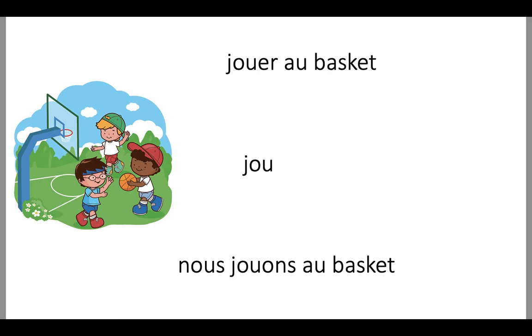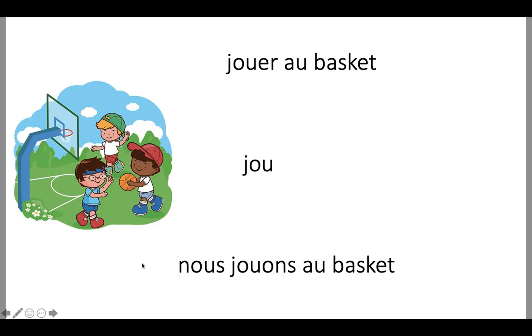So first I ask myself, what is the activity they're doing? Jouer au basket. Got it? What's the first thing I have to do? I look at that verb here, and I'm going to get rid of that ER. That just leaves me jou, J-O-U. Now to say we do it, I'm going to start my sentence with which word? Nous. I'm going to take this stem, J-O-U, and add the O-N-S on the end of it. Nous jouons au basket. We play basketball. Make sense? Okay, it's pretty easy. You just have to remember O-N-S. Don't pronounce the S here on the end, just jouons.